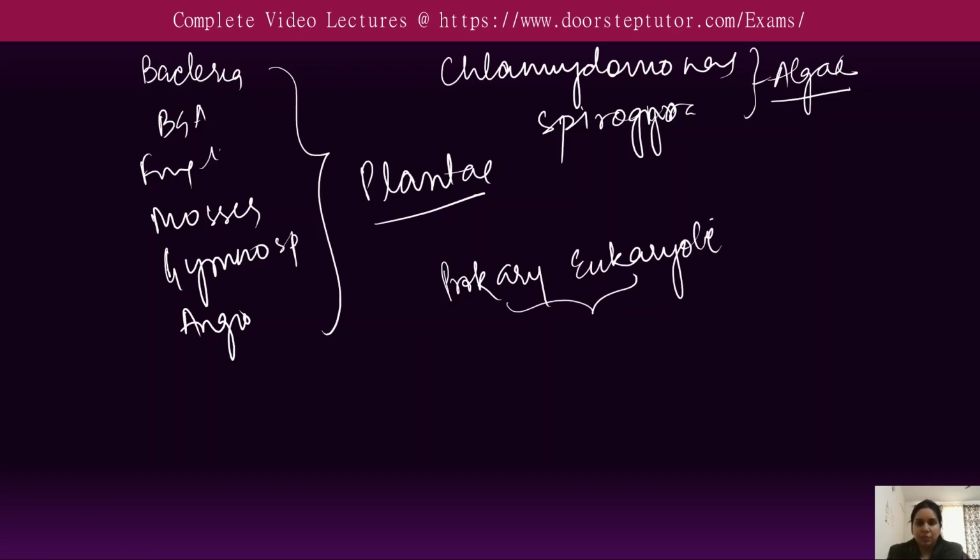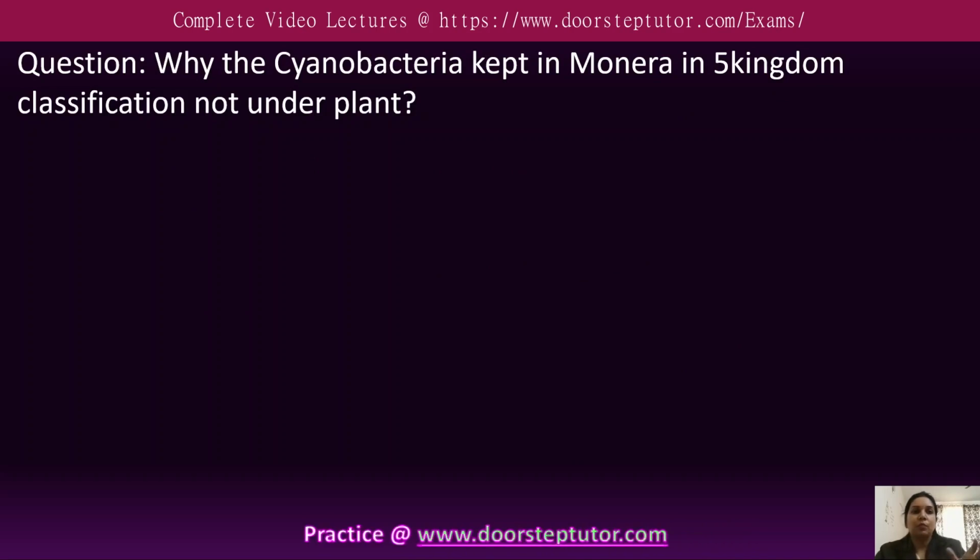So these are the limitations before the five kingdom classification, and also the limitations were on the basis of the mode of nutrition. Like in the case of the heterotrophic group of organisms, the fungi usually have a different cell wall composition, while the autotrophic ones have a different cell wall. So they were grouped together before the foundation of this five kingdom classification was laid. That is why in the five kingdom classification, the fungi has been given a different kingdom. Now let's take some questions.